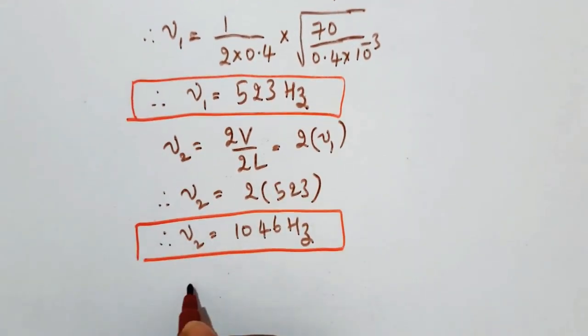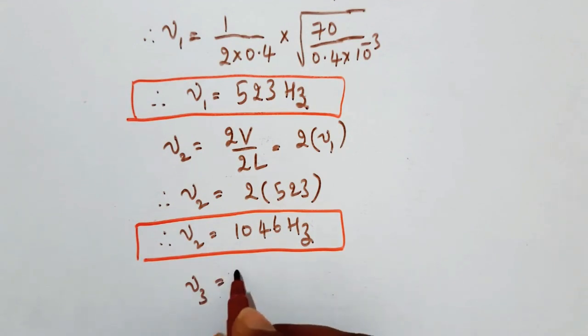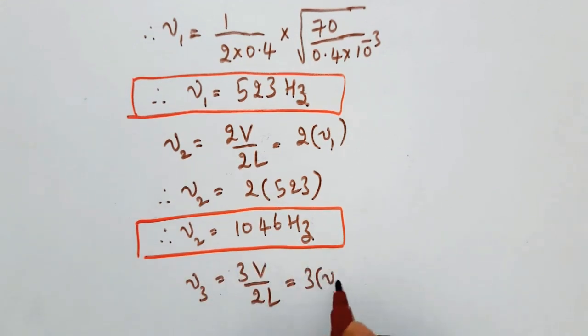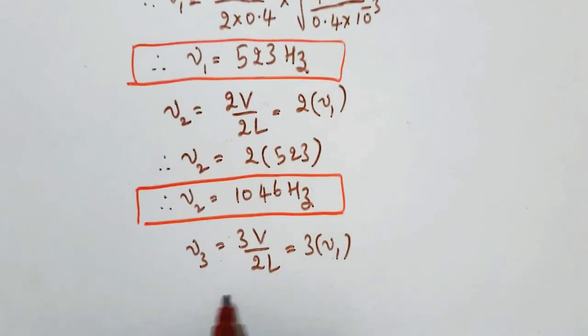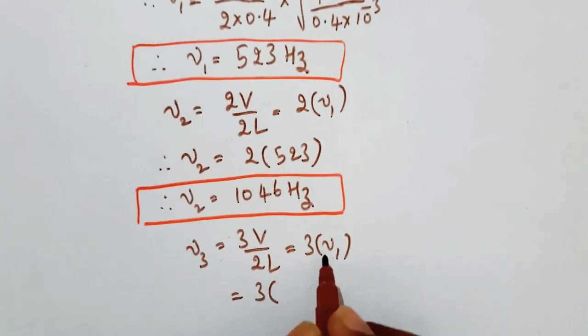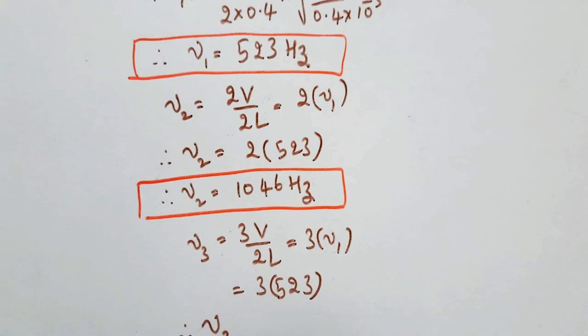And nu3 is equal to 3V by 2L. So that is 3 into nu1. Here 3 into nu1, that is 523 Hz, so therefore nu3 is equal to 1569 Hz.